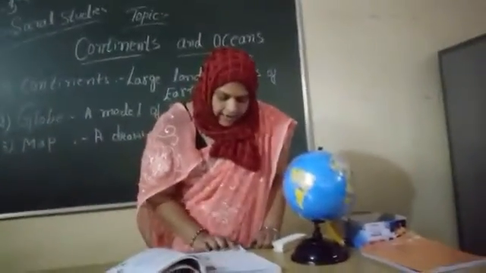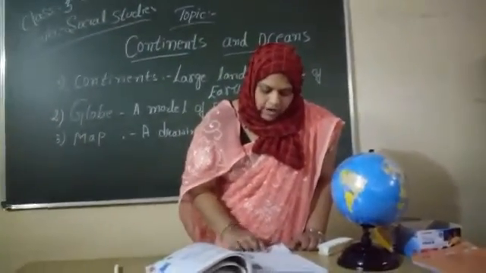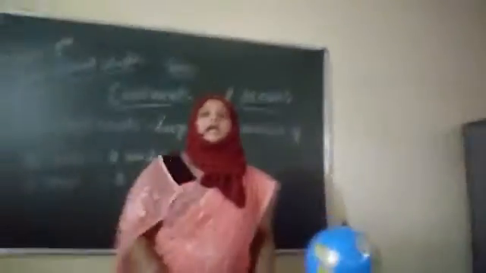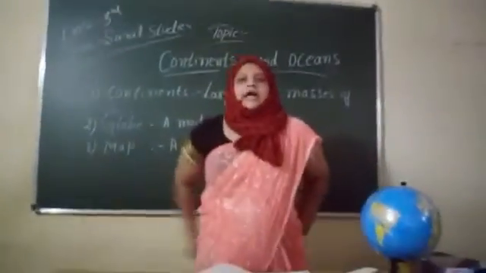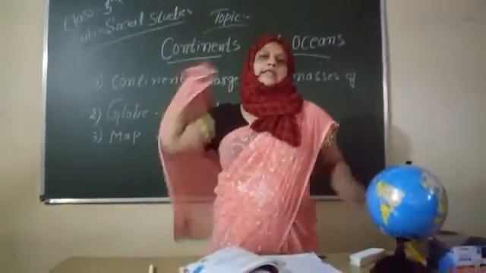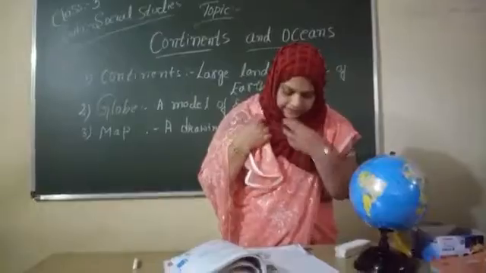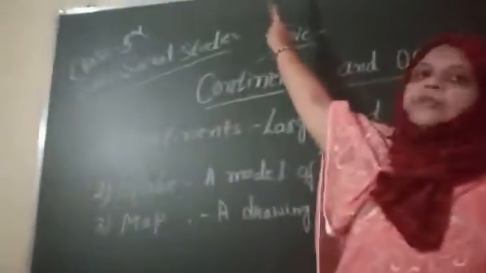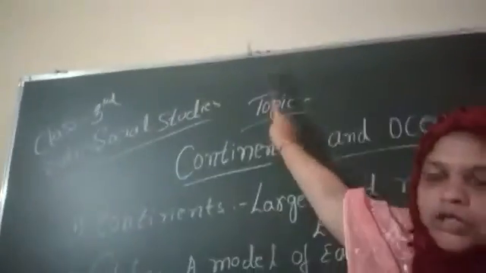A map helps us to locate a place. For that we must know the direction. What will a map help us with? It helps to locate the place and the direction. The top of a map is north, the bottom is south.